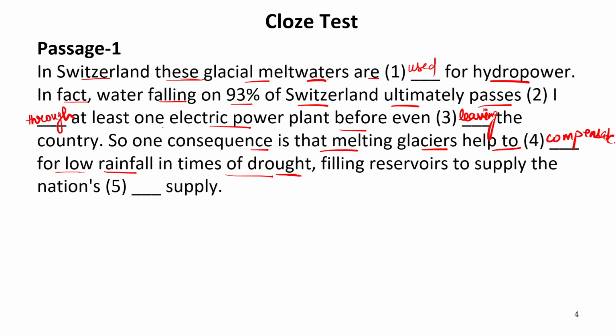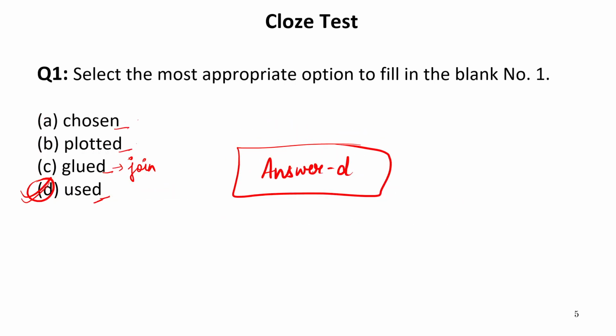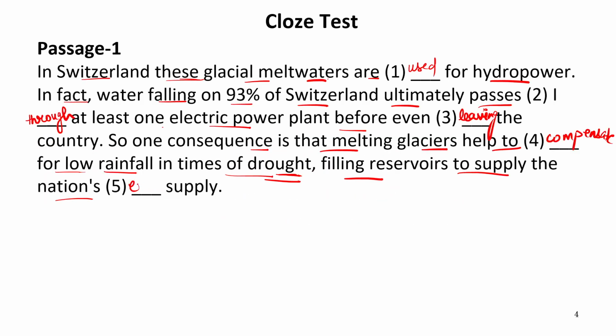Then we have the last blank: for low rainfall in times of drought, filling reservoirs to supply the nation's dash supply. Now, what kind of supply has been talked about? Stage supply, energy supply, cooking supply, or air supply. Obviously, when we are talking about power, that is electric power or hydropower, so we are talking about energy, to supply energy. So our answer is B. So here the correct word will be energy. Now let us read the entire passage all together. So this blank is energy.